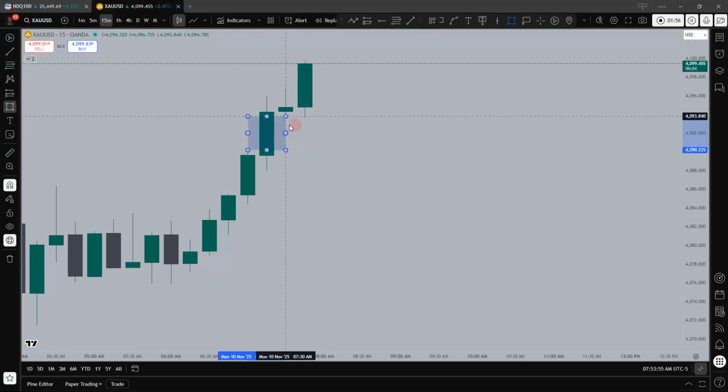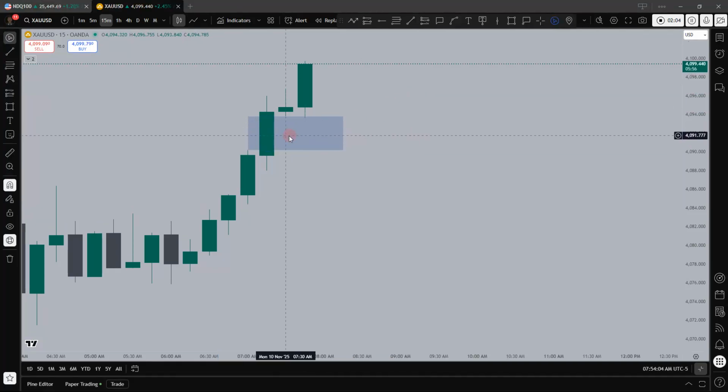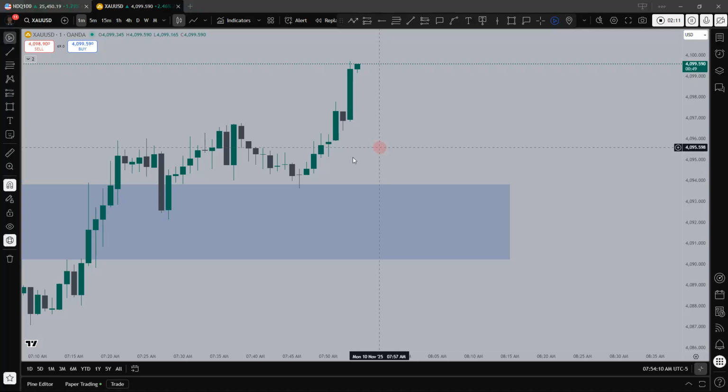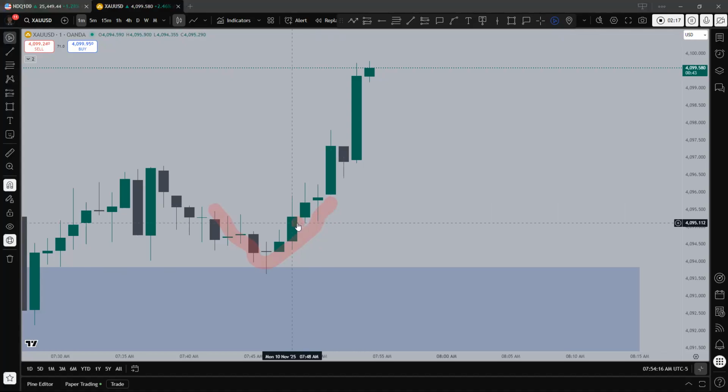We want to see an imbalance being created within our time, let's say 8 a.m. to 11 a.m. We want to see imbalances being created and being respected. For example, this imbalance has been created, and for it to be respected, we want to see a sharp turn on the 1 minute. We look closely on the 1 minute, imbalance was created, and a sharp turn. Yeah, we got that sharp turn like here.